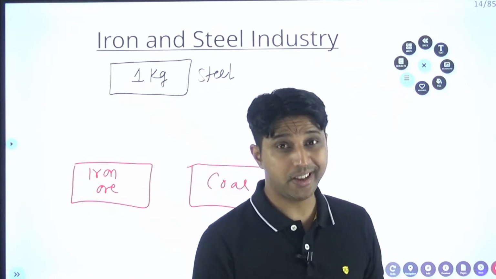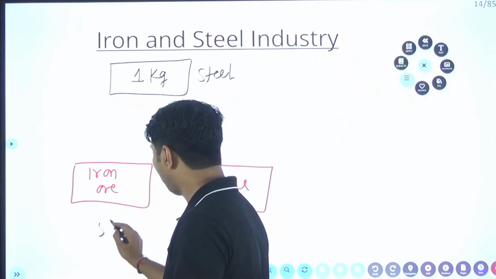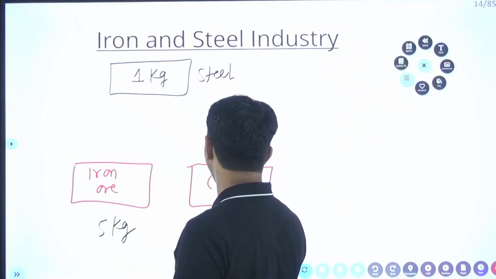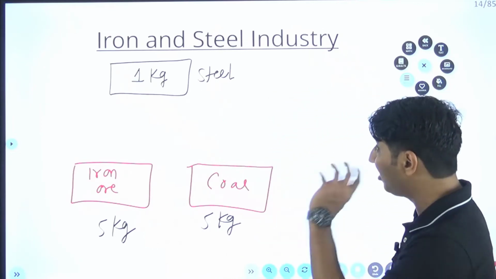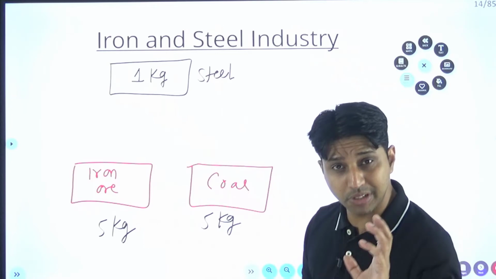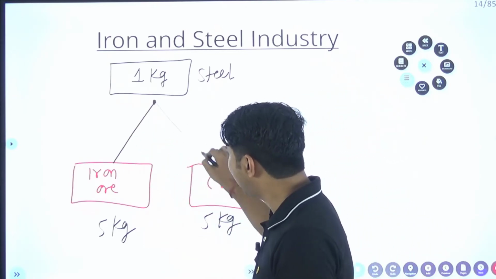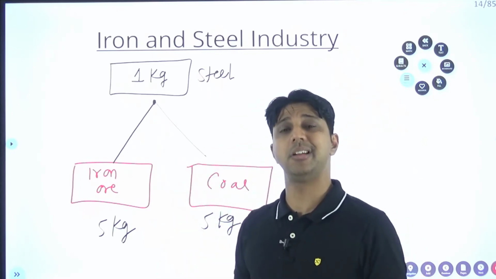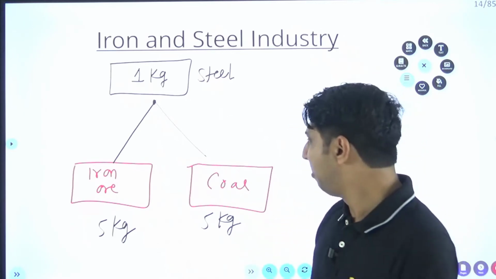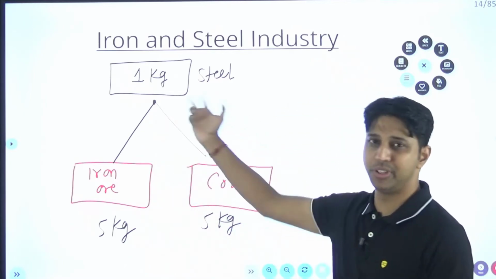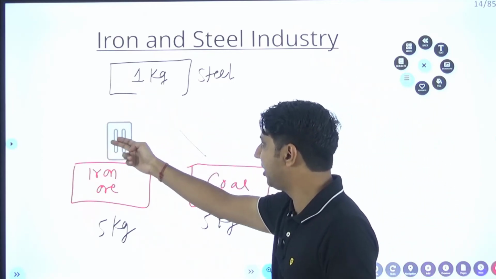Now, suppose you want a finished good of 1 kg. How will you get it? For this 1 kg, you require at least 5 kg of iron ore and at least 5 kg of coal. Now, remember, if you set up this iron and steel industry near the market, the transportation cost will increase because of this 5 kg and this 5 kg. So the industry will go into loss.